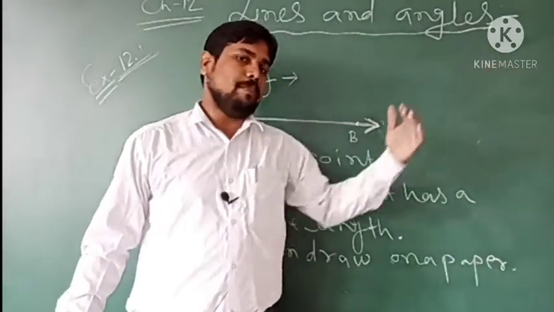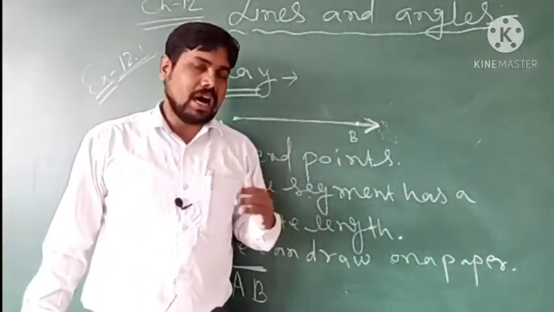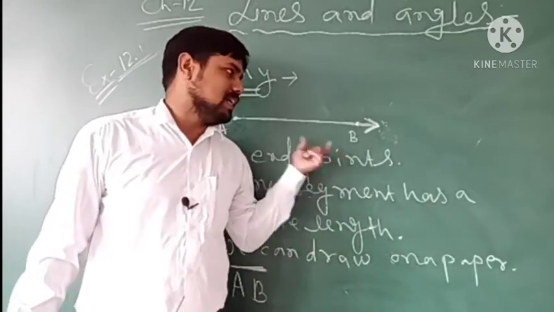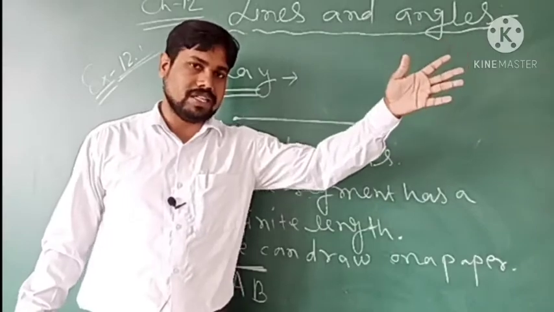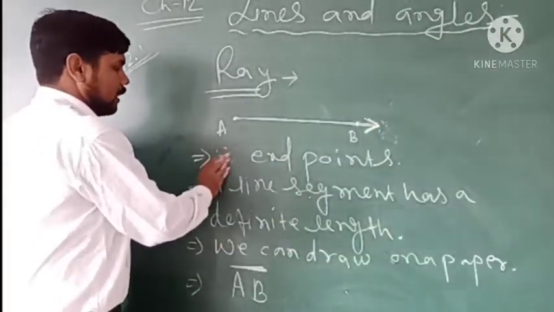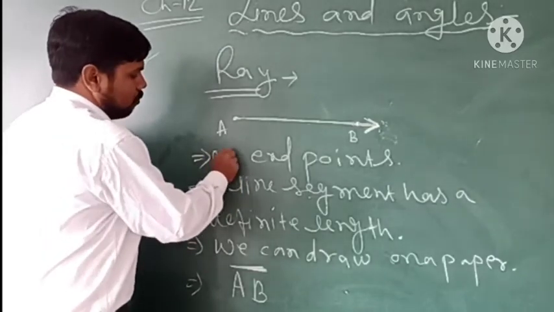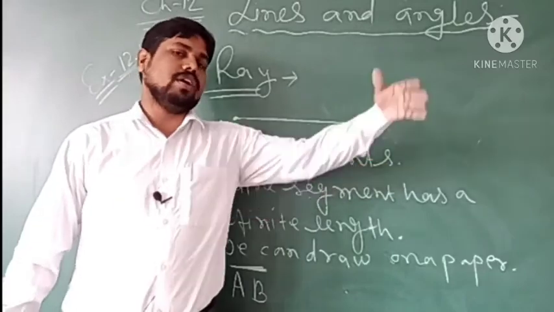So आप इसको represent कर सकते हो कॉपी में. You cannot draw this. आप इसको draw नहीं कर सकते हो. You can just represent that this is a ray. It is going on like this. So you don't know how much it is going on in one side. So it has only one endpoint. तो इसका एक endpoint होता है. Only one endpoint. This side there is no endpoint. This is going on continuously.